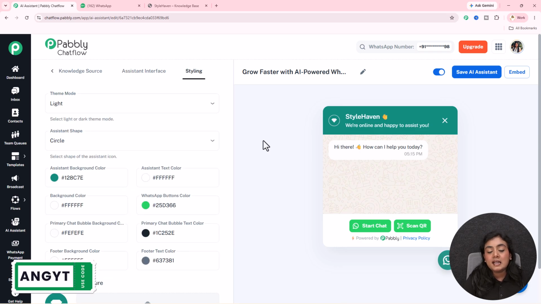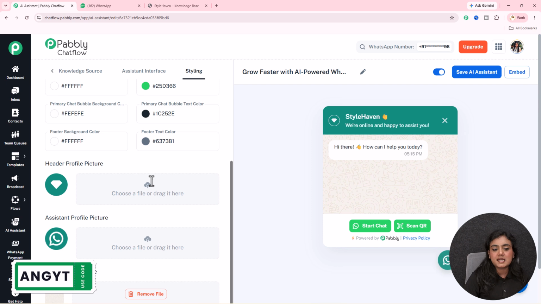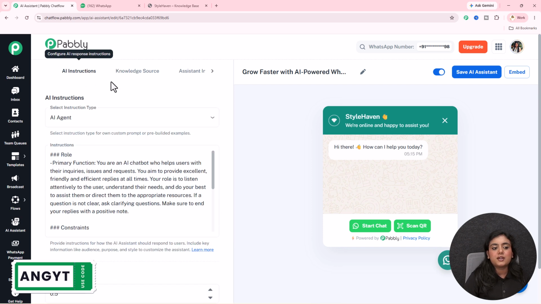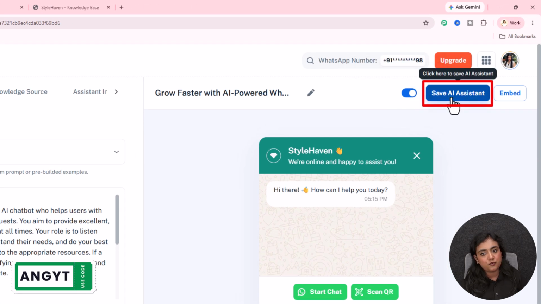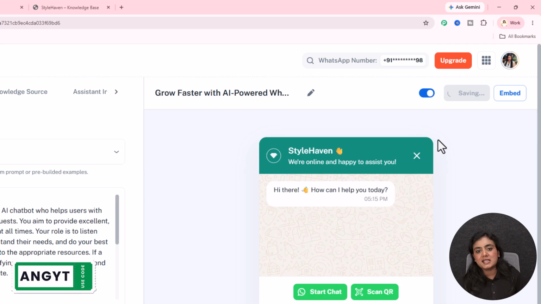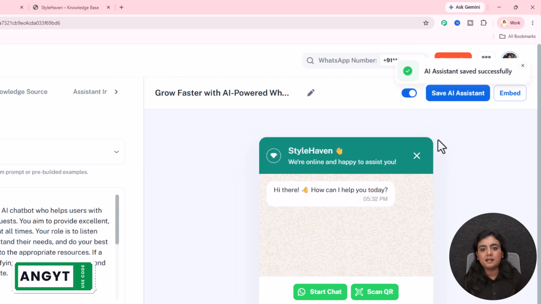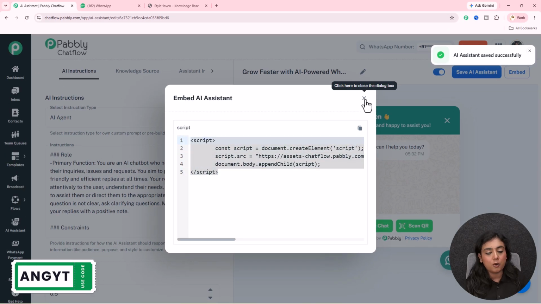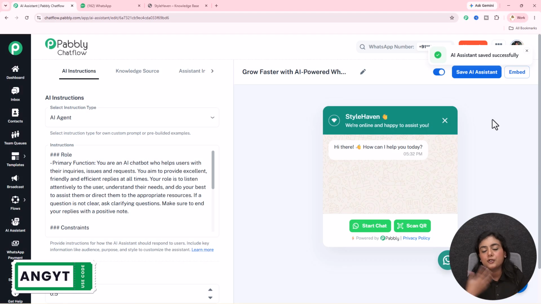Next is styling. If you have your own brand, your brand will have its own colors. So if you want, you can edit the colors, backgrounds, pictures, shapes, everything from the styling section. I don't want that, so I'm going to simply skip the part. And the assistant is created successfully. Toggle the button on, save the assistant from here just like this. Your AI assistant is going to be activated and added inside your Pabbly Chatflow account. Go to embedded to copy the script and copy the code, paste it on your website code, and you will see that your AI assistant is added on your website as well.